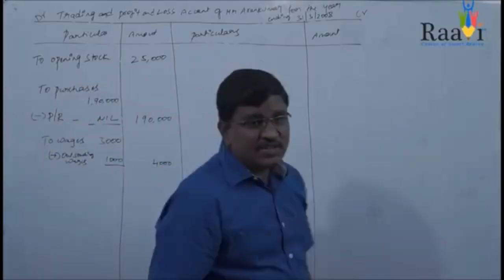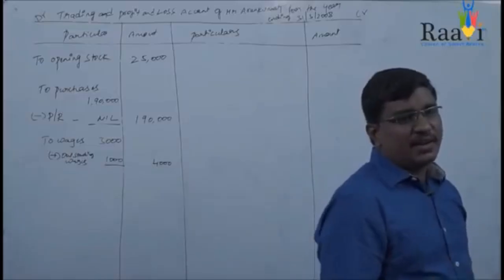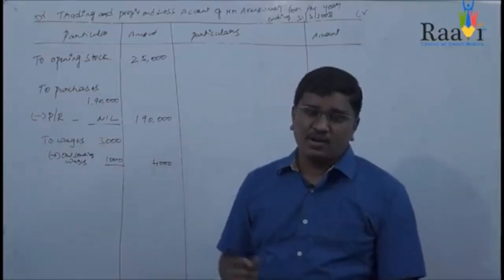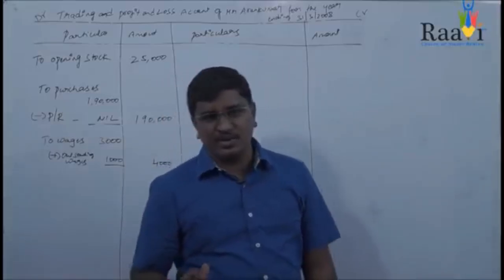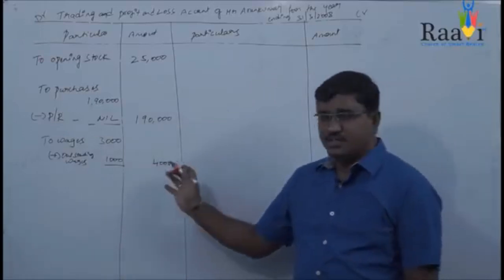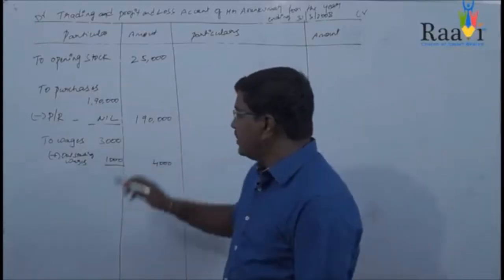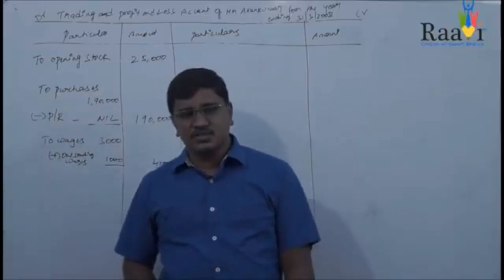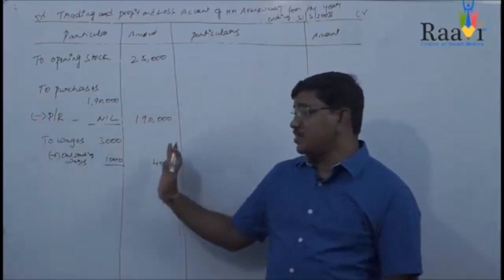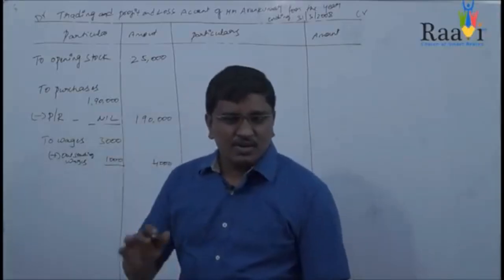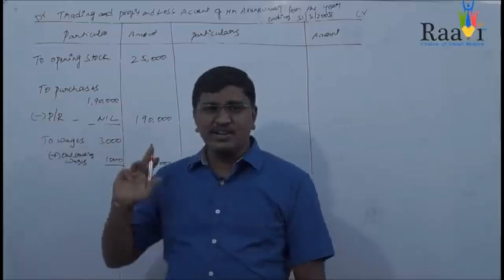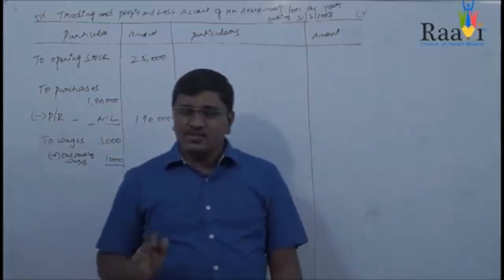Now if you see the other transactions, building won't come, furniture won't come, and opening stock we already considered. Advertisement comes in the profit and loss account. Salaries also come in the profit and loss account. Wages we already considered, and purchases we already considered. Next item is discount, which always comes in the profit and loss account. Bad debts will also come in the profit and loss account. Interest on loan also comes in the profit and loss account. Return inward is related to sales, we'll discuss it on the credit side. And debtors come in the balance sheet.